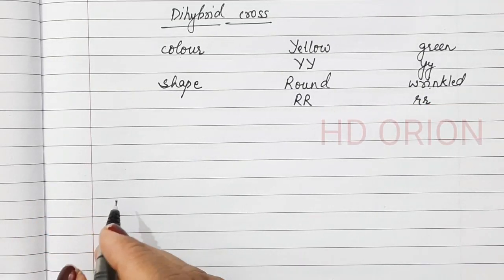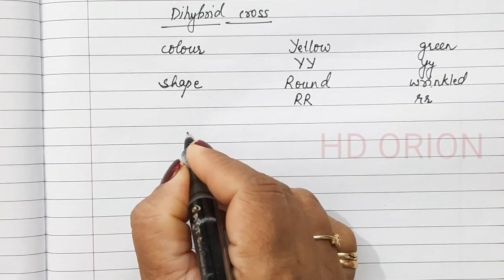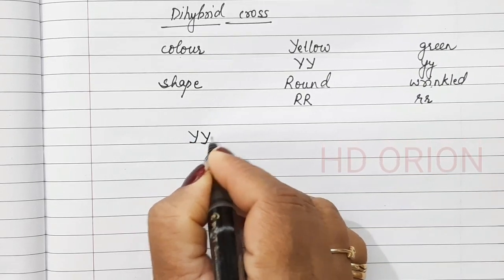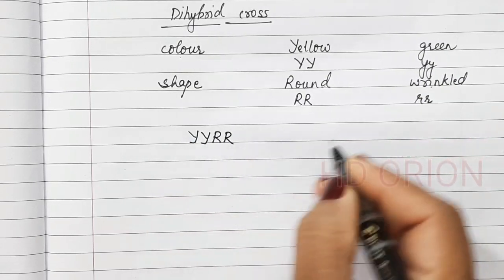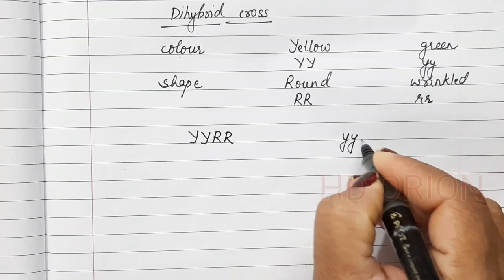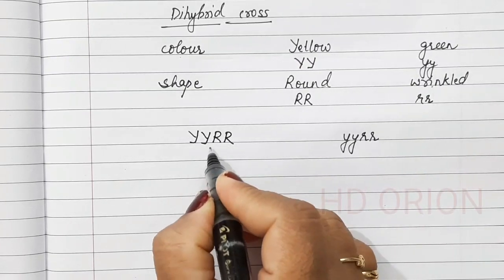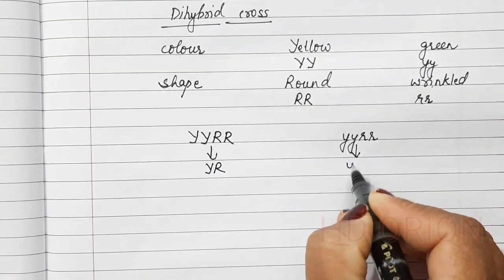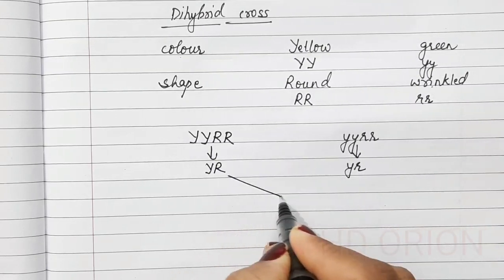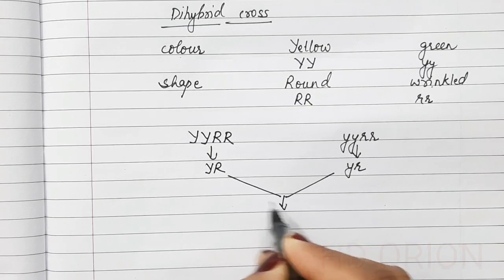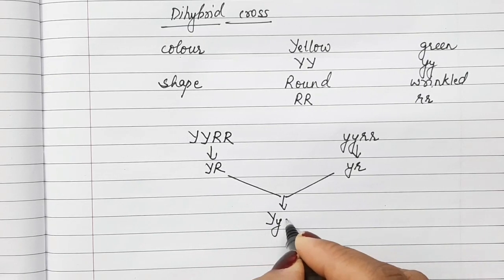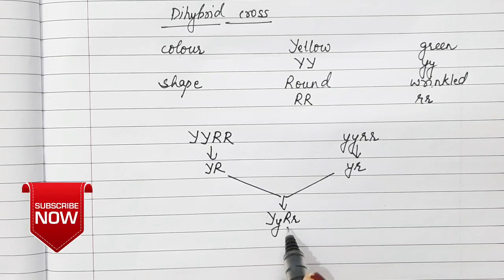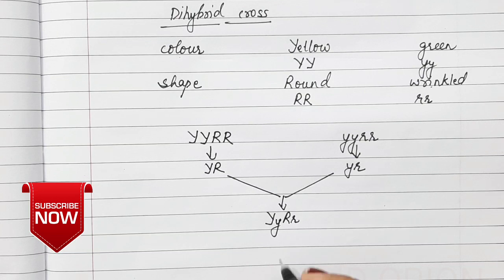So what we just saw was that we took the yellow round parent and the green wrinkled parent, and the gametes formed in the F1 generation were capital Y, small y, capital R, small r, and by selfing them we got the gametes for getting the F2 generation.